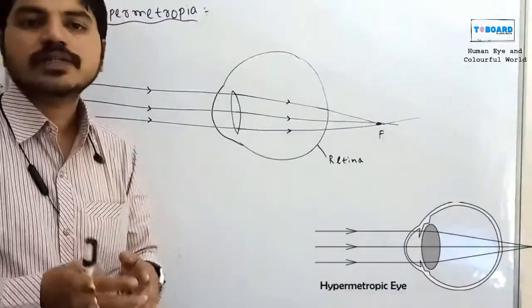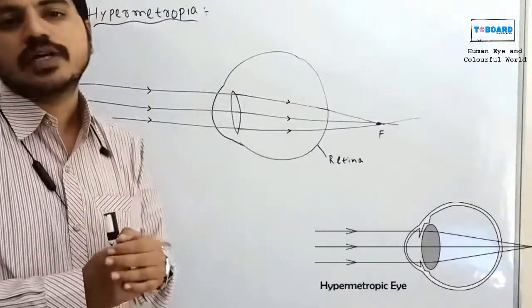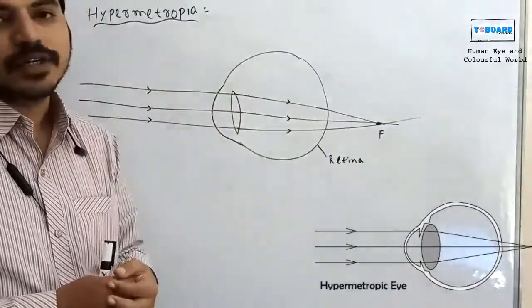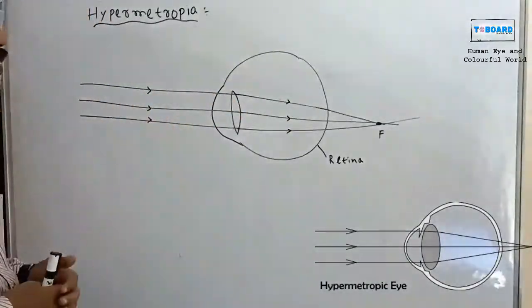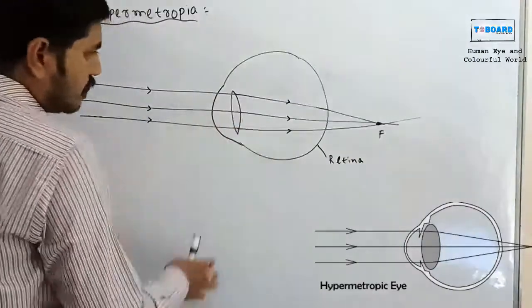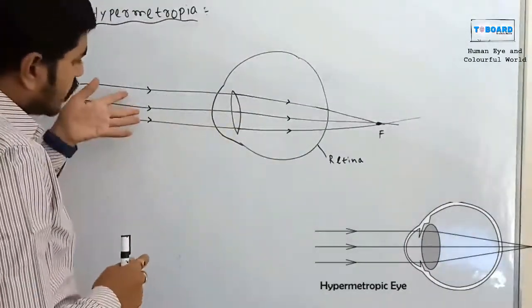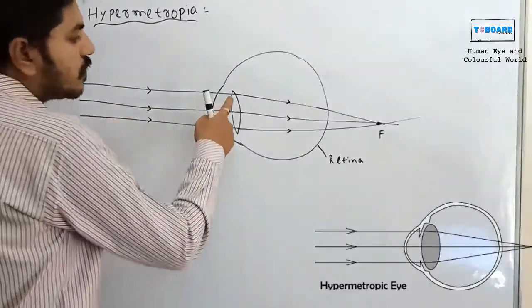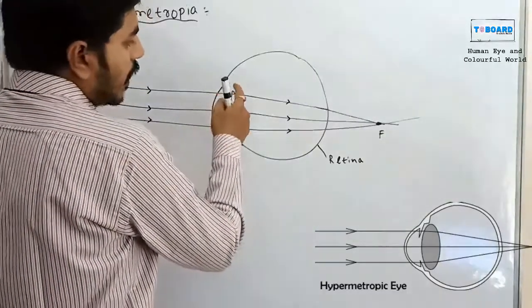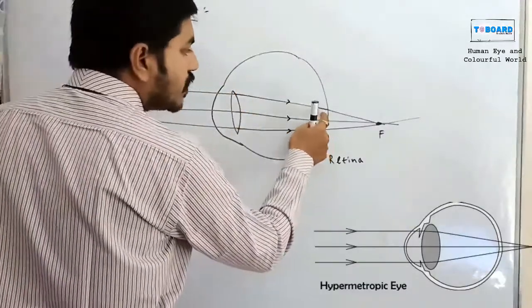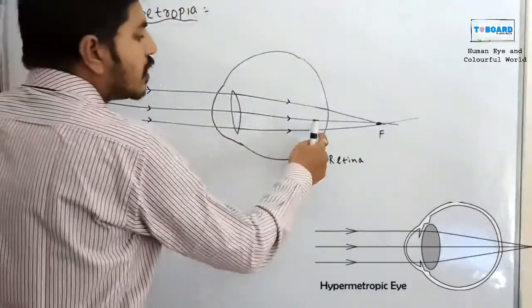Another name is also there, that is called farsightedness. Then how does the diagram look? This is a human eye, and these rays are coming from infinity. After refraction by the human eye, the normal eye makes the refracted rays meet on the retina.